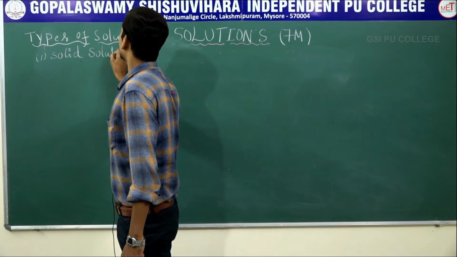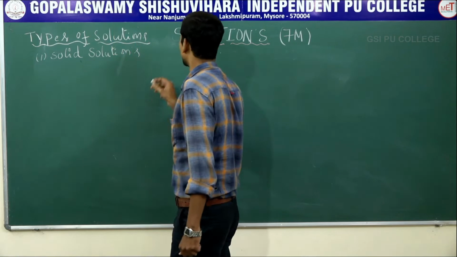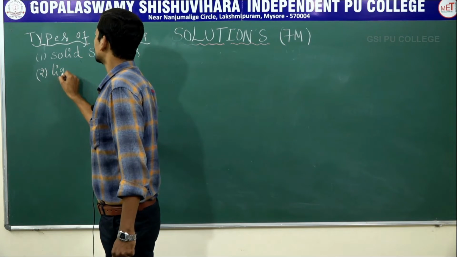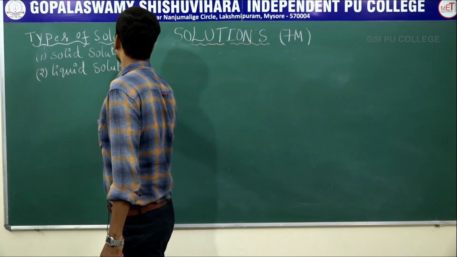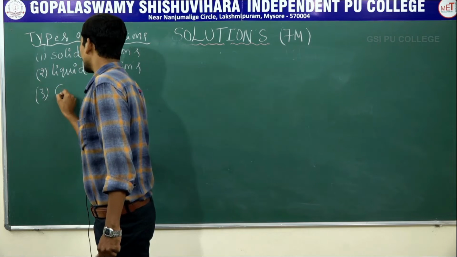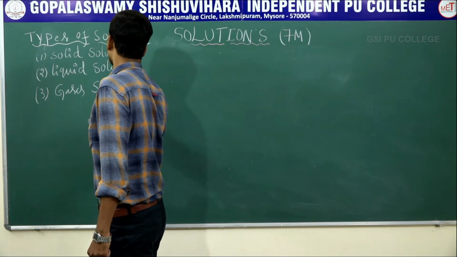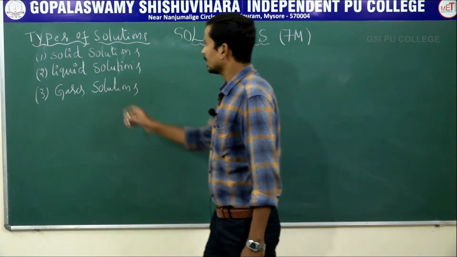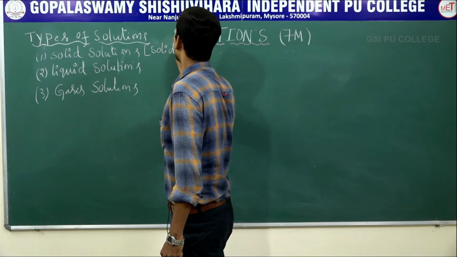The second classification is liquid solution. The third type is gaseous solution. In solid solution, solid acts as the solvent.